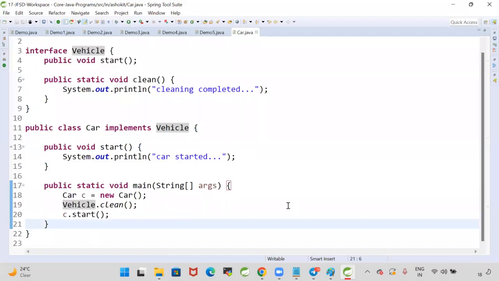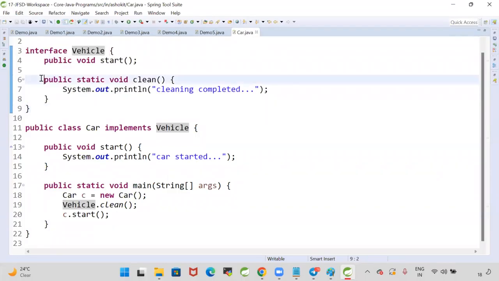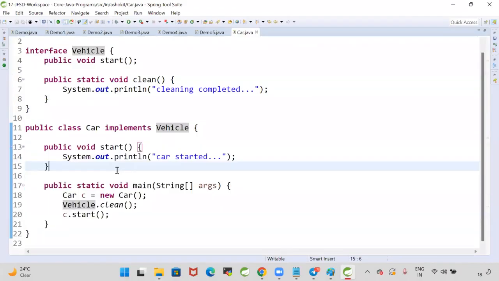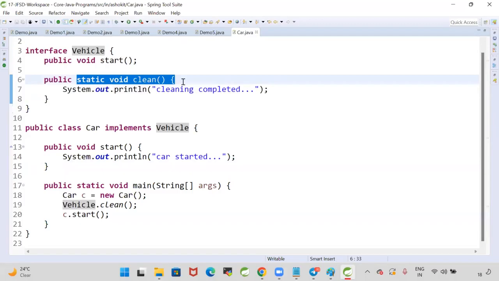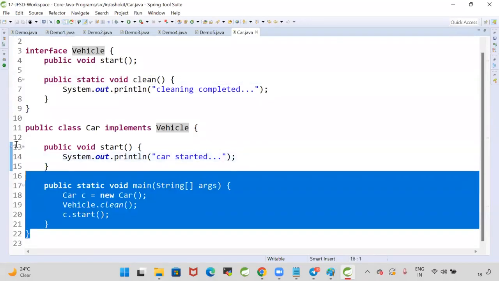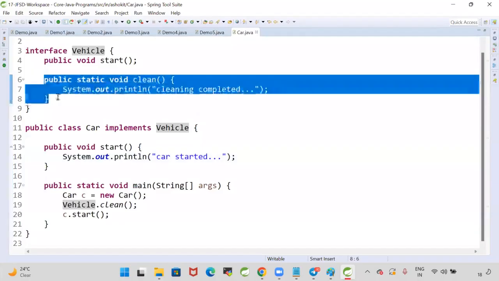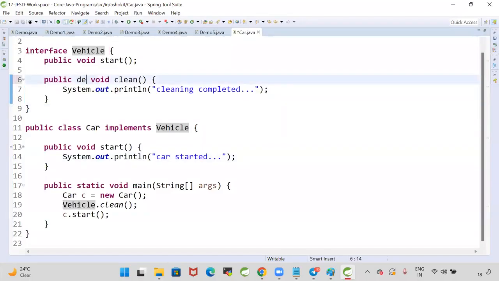Now we understood the purpose of default methods and static methods. If I want to add a method to my interface, those methods should be called by my implementation classes, but they should not override them. I don't want them to override my interface method, then I will make my method a static method. If you don't want to allow your implementation classes to override this behavior, then you will make it a static method. If you want to allow them to override, then you can go for a default method.